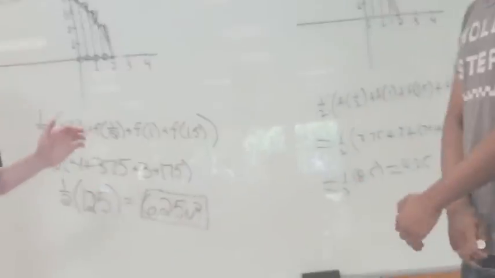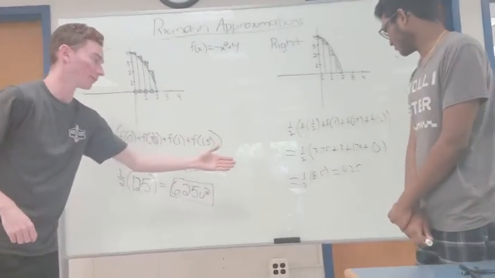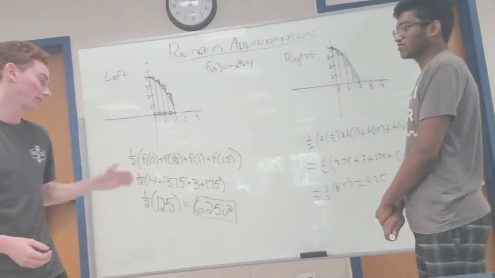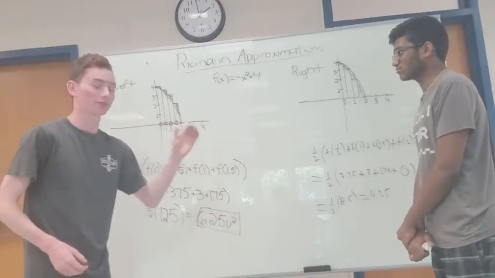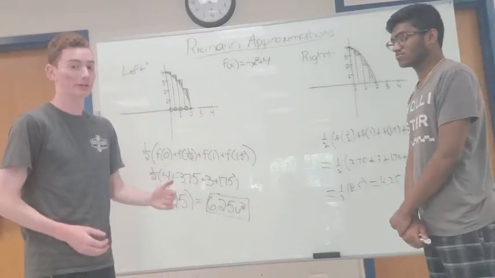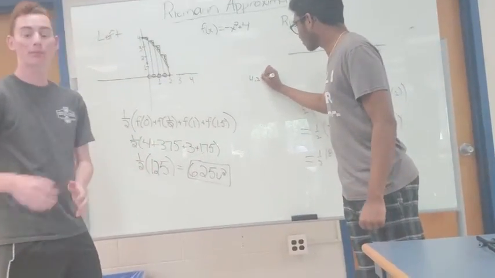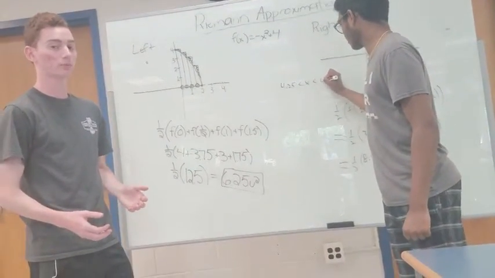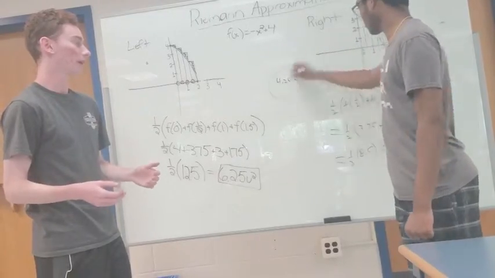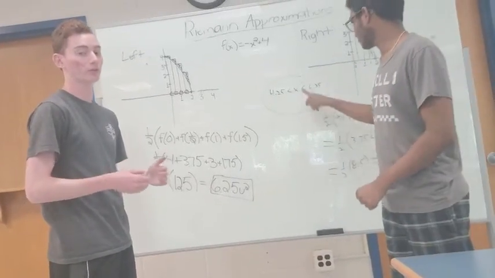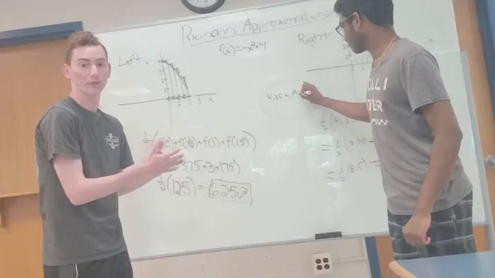So you see how this value and that value, they're not that close to each other. That's because, like we said, this is an over approximation, that is an under approximation, meaning the actual area, which we don't know yet, is somewhere between here. And when we do the midpoint approximation and the trapezoidal approximation, which we will do now, you will see that those values are going to be a lot closer to something in the middle that is definitely closer.